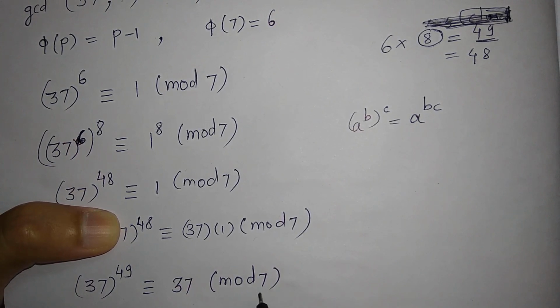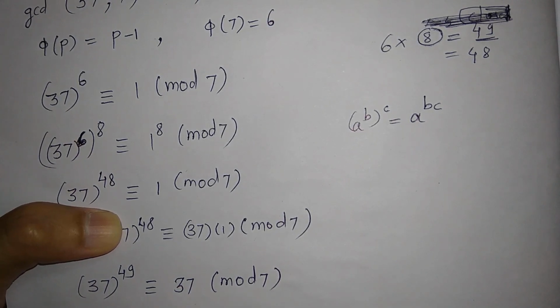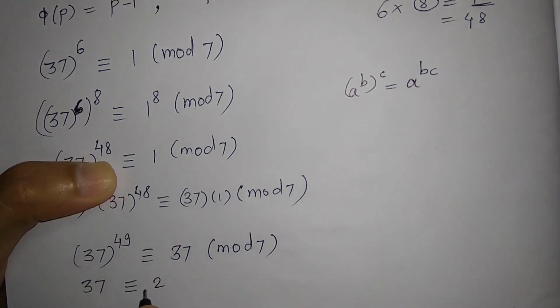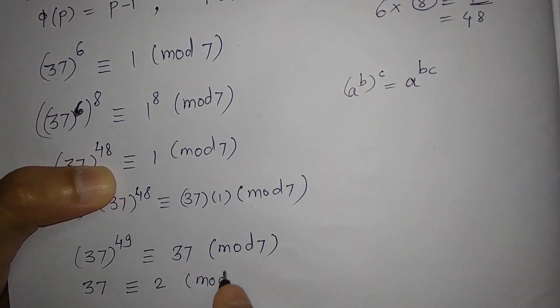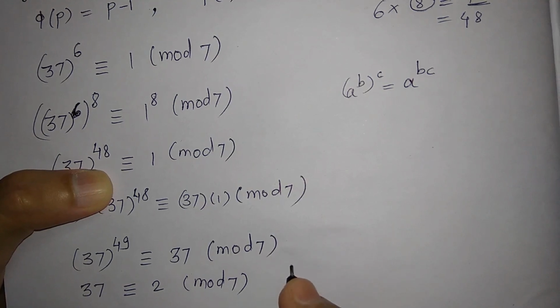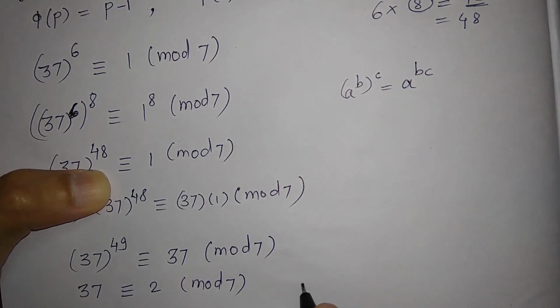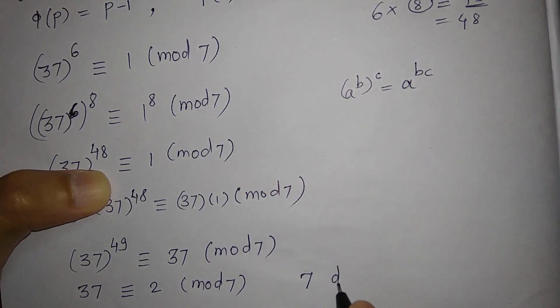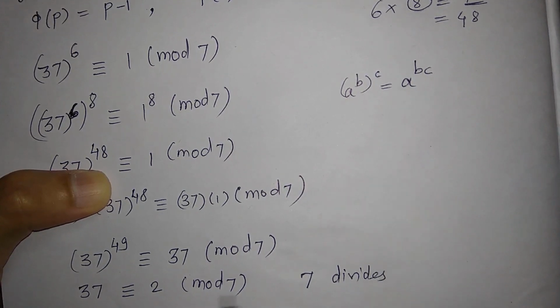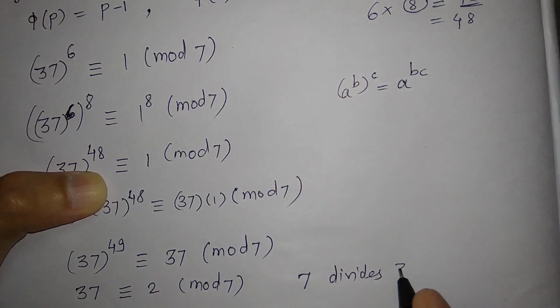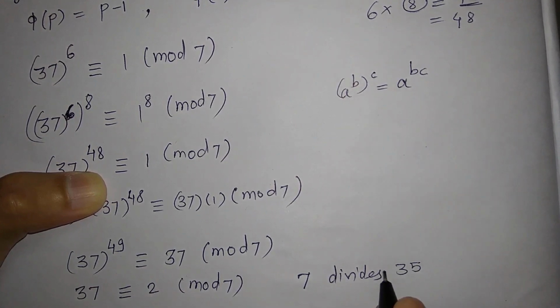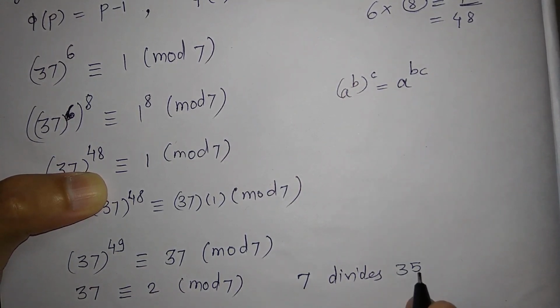So now 37 is congruent to 2 mod 7, right? Because what is the meaning of this? This means 7 divides 37 minus 2, which is 35, and which is correct, right? Because 7 into 5 is 35.